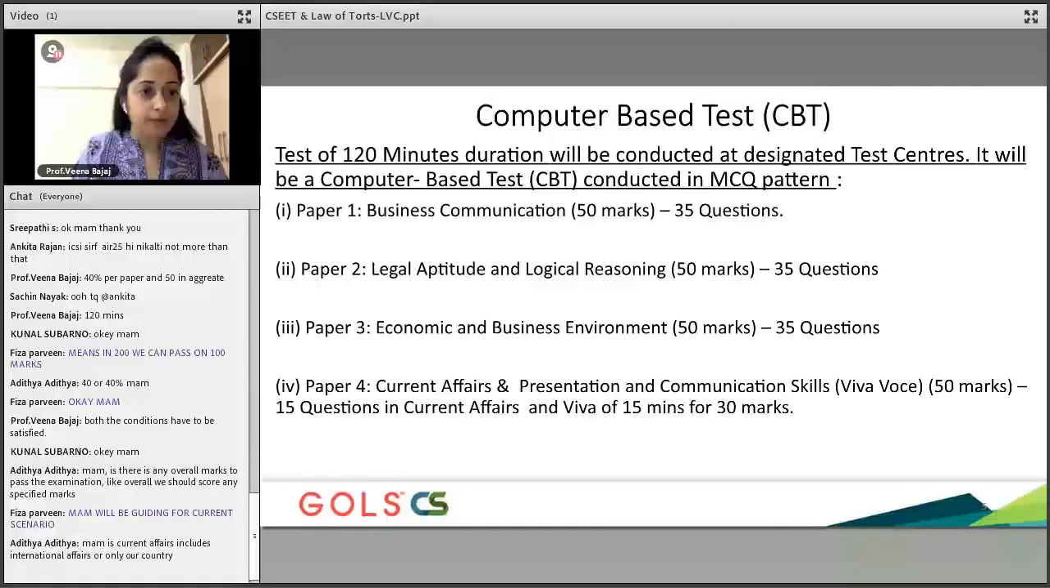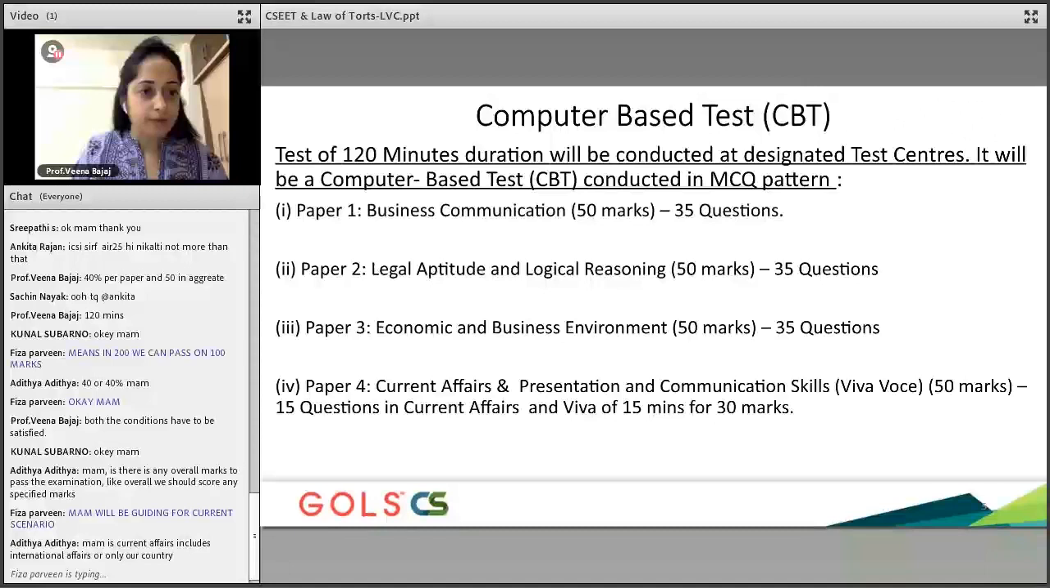Also, we have mock tests, wherein we prepare students just like the way the paper would appear in the exam. As I told you, we are very well prepared for this particular examination.